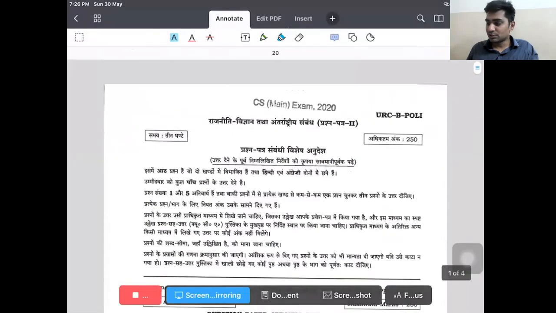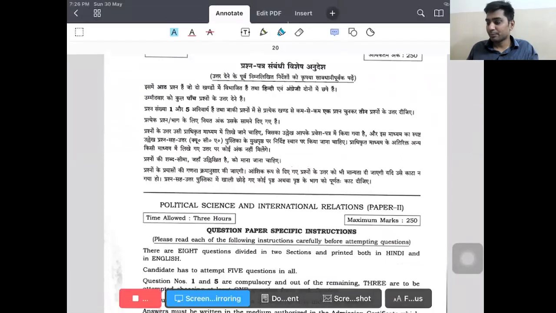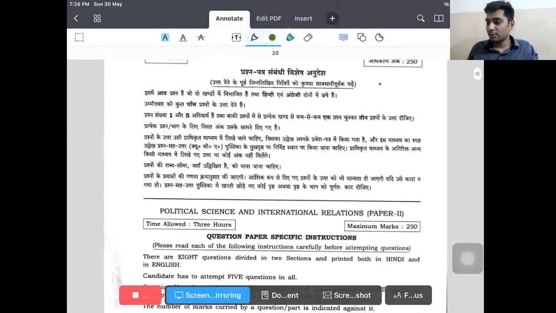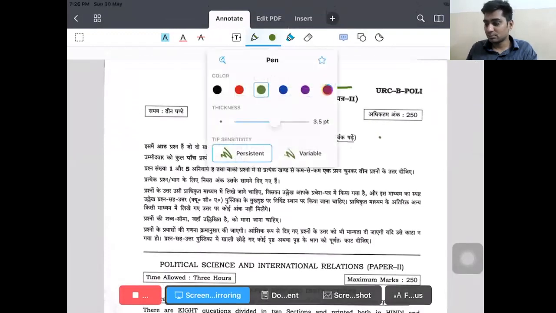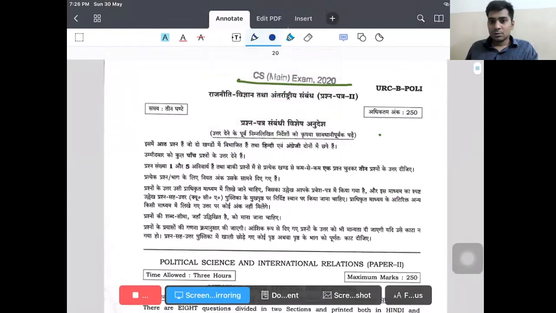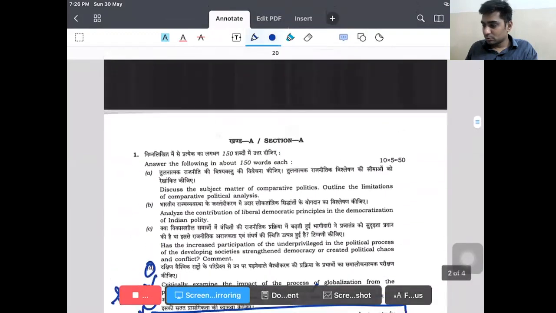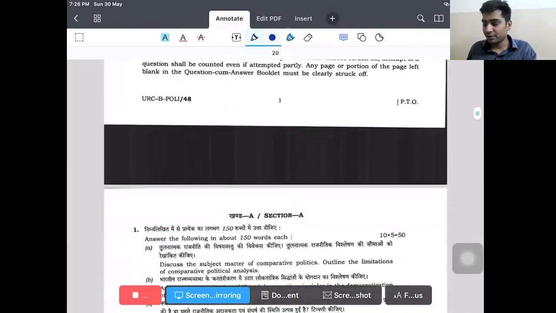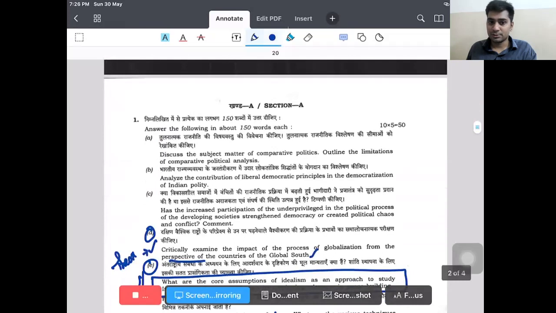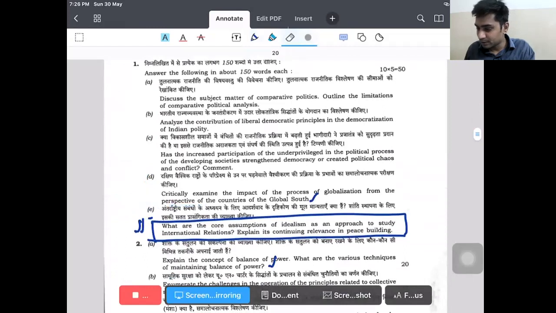Now let us go to this theory. This is Civil Services Mains 2020, right? Civil Services Mains 2020. We look at the previous year questions here. This is Paper 2, the Paper 2 question paper, and we know this is what was written in 2020. Let us look at the previous year questions. Now, let me erase what I have written previously. Now look at the questions.